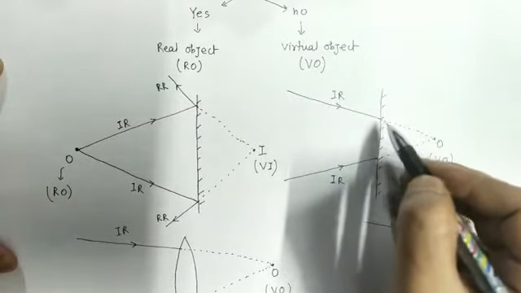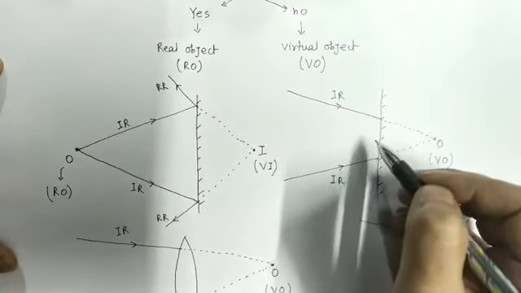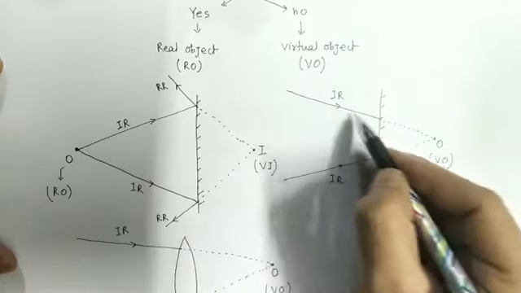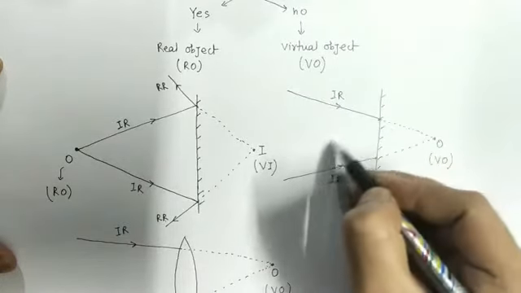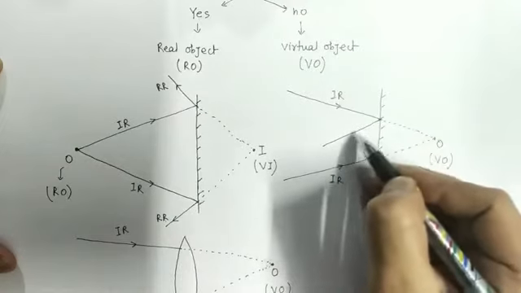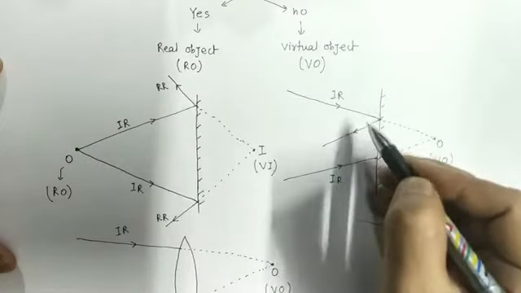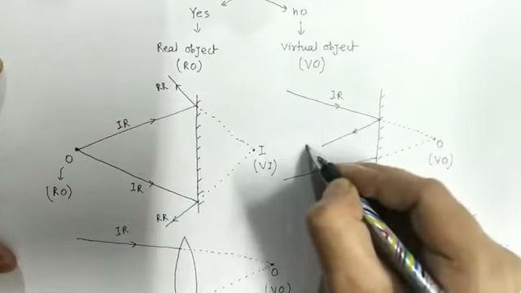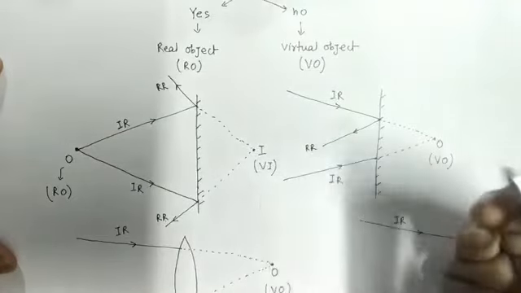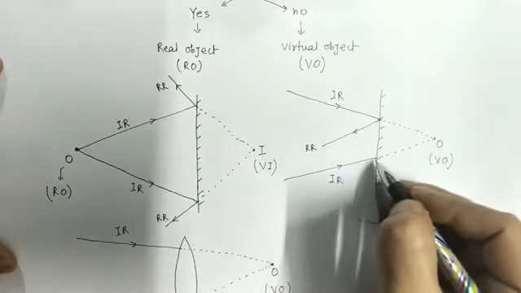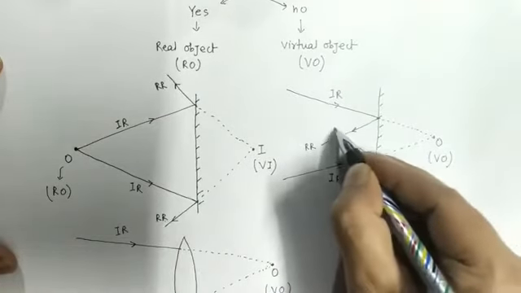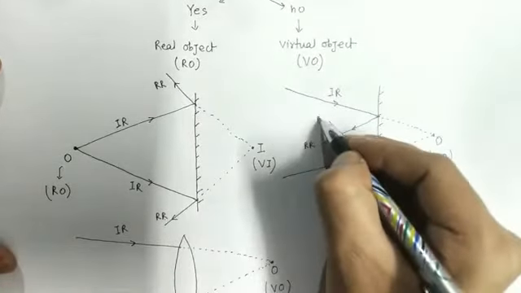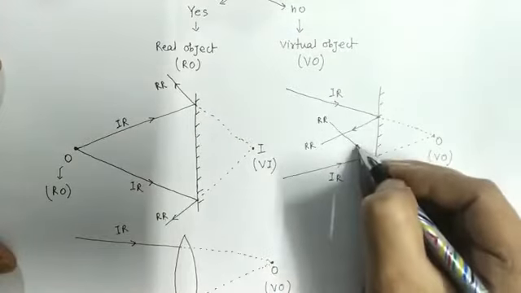Which event will take place here? Reflection. This is the incident ray. At this point it will reflect. So this is the reflected ray, and similarly this incident ray will reflect. So this is the other reflected ray.